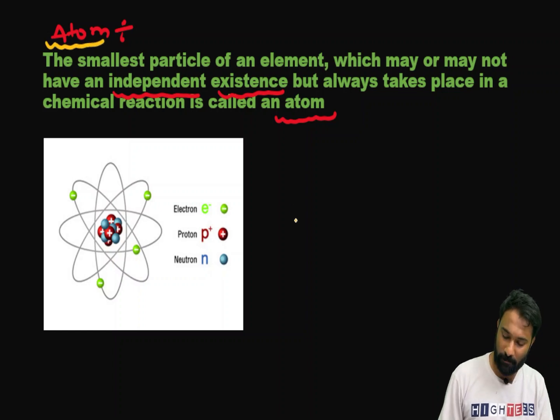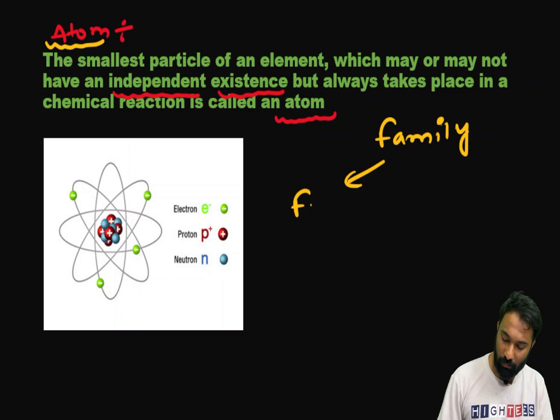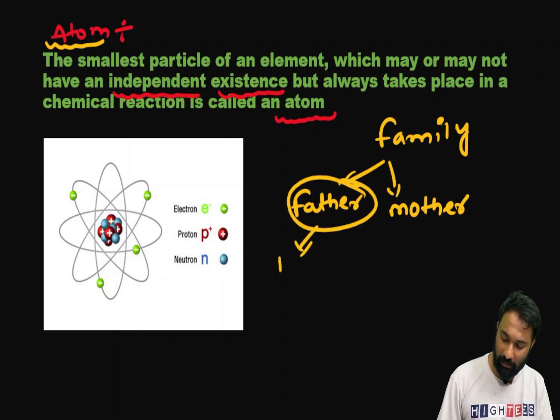First, I will take one family. In this family, we have one father, one mother, and they are young.